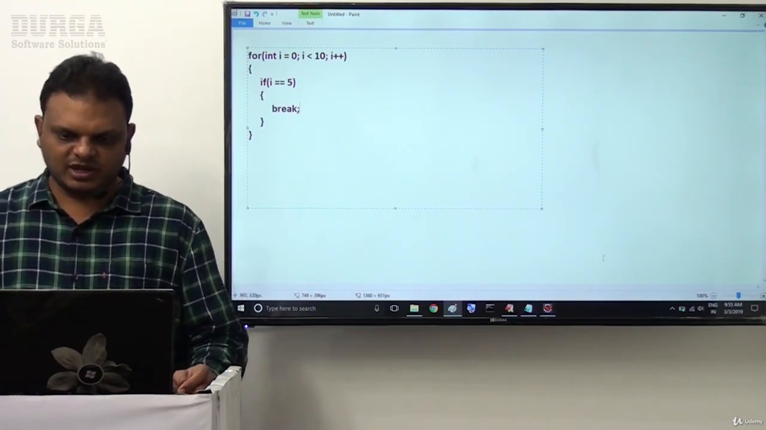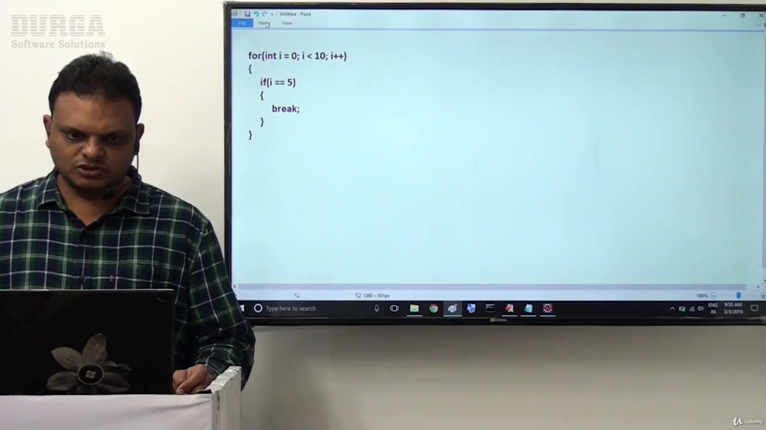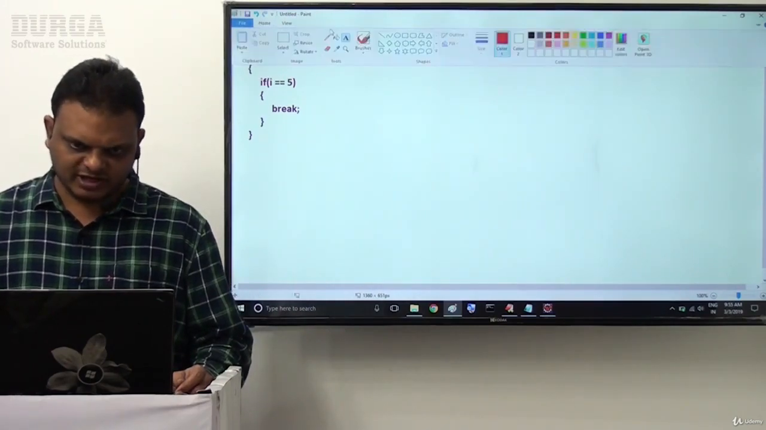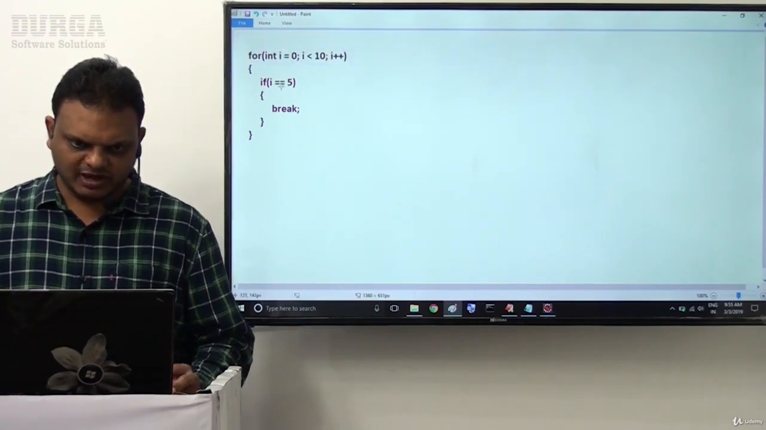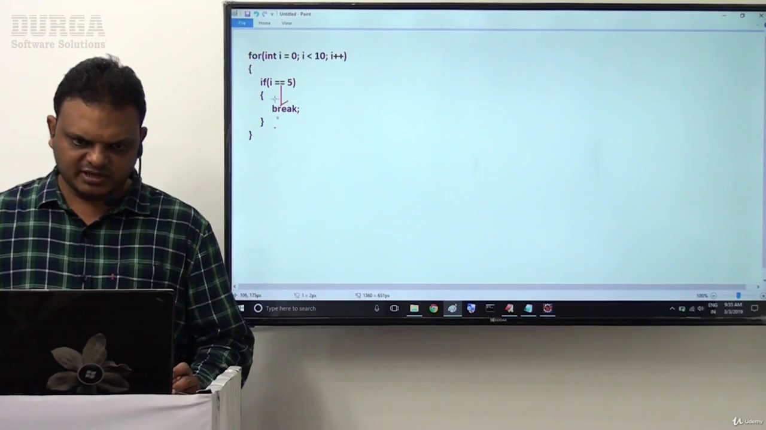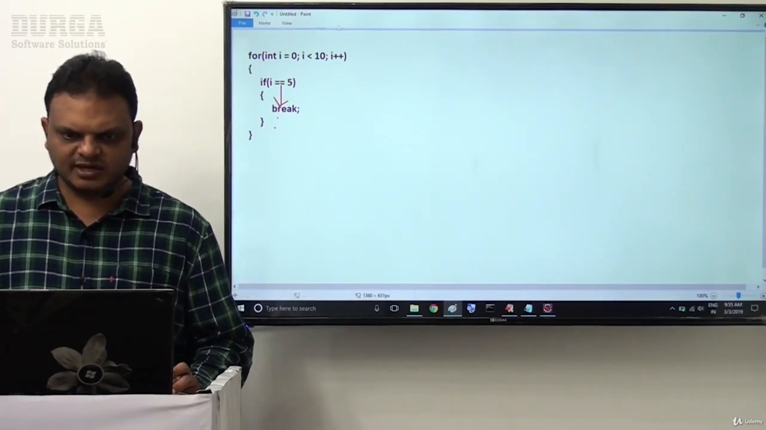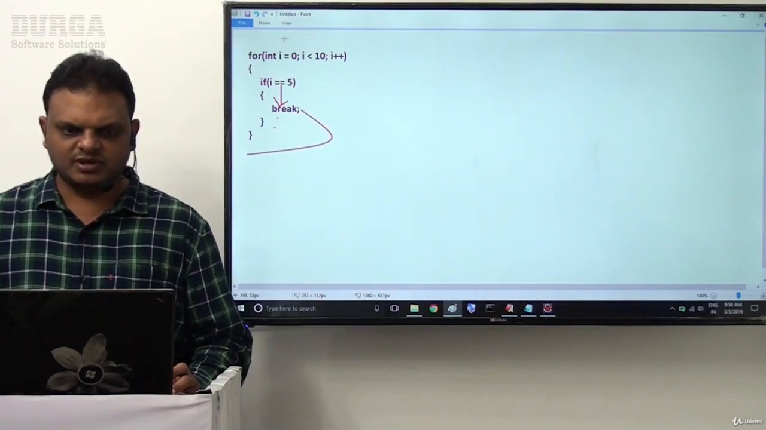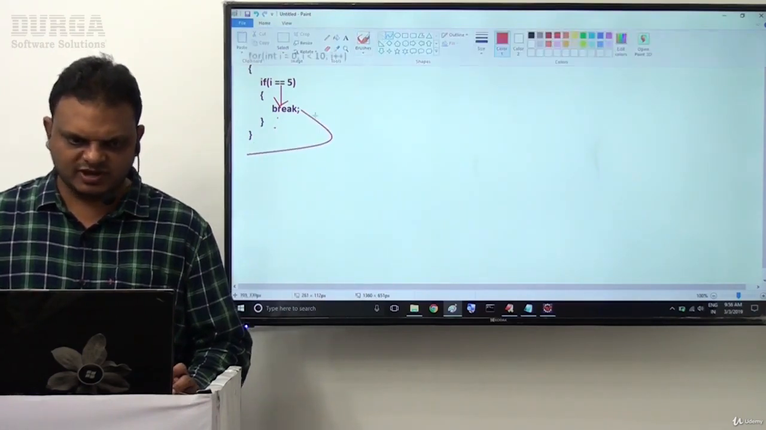For example, the output is already 0 to 4, assume like this. Now i value is 5, and when the JVM encounters the break statement, what happens to the flow of execution? It is directly bypassed to the next statement. After the for loop, the flow of execution comes to the next statement.